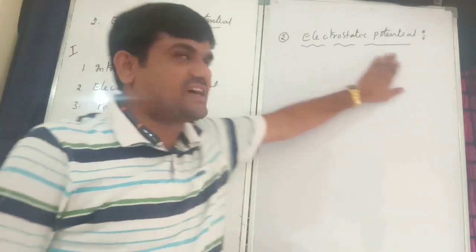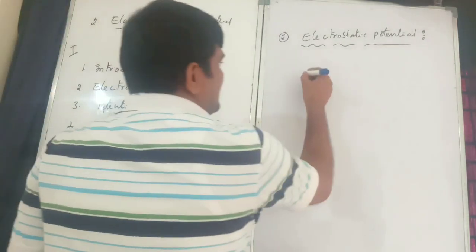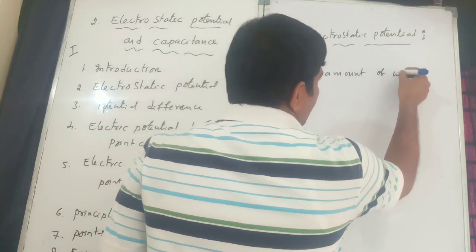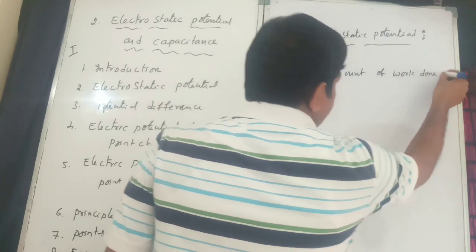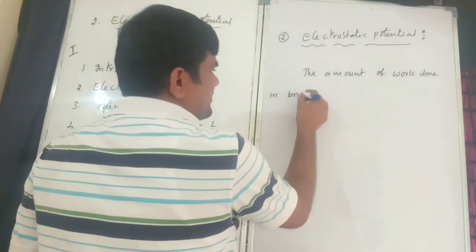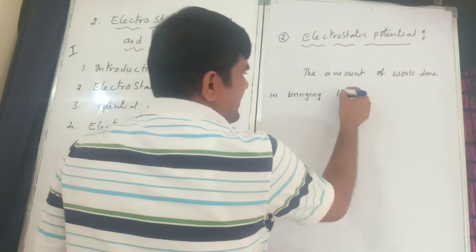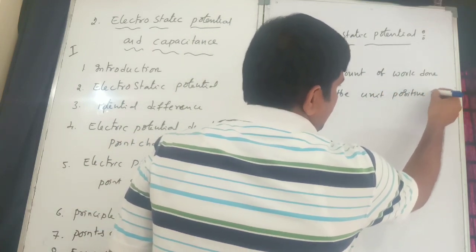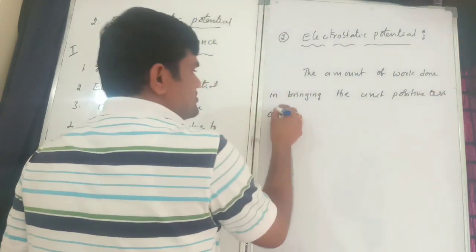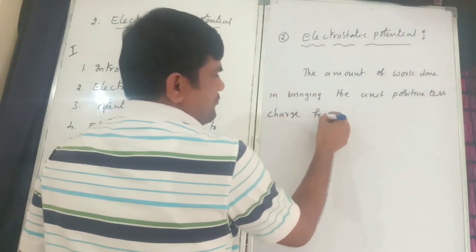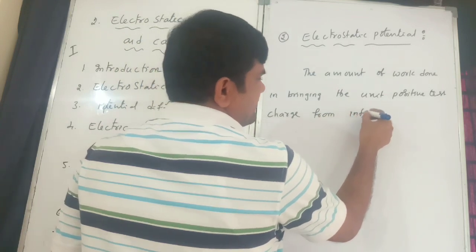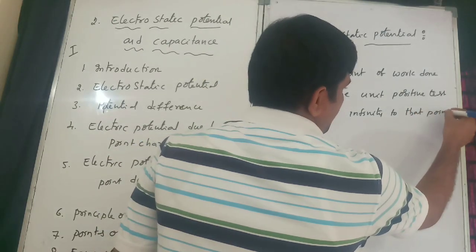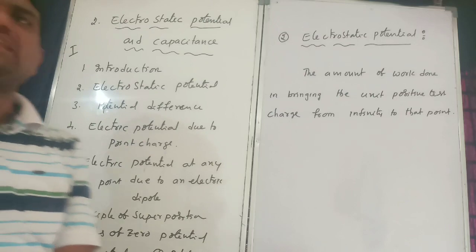What is the meaning of electrostatic potential? This is the amount of work done in bringing the unit positive test charge from infinity to that point without acceleration.